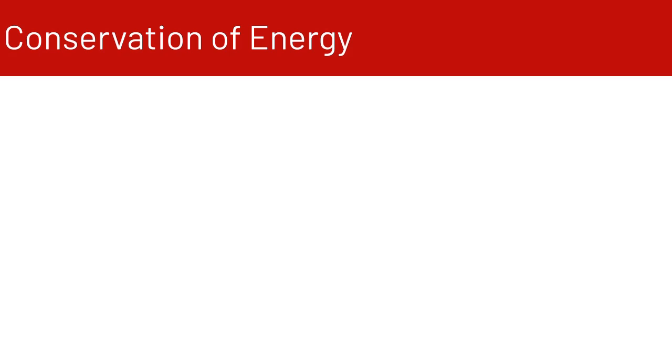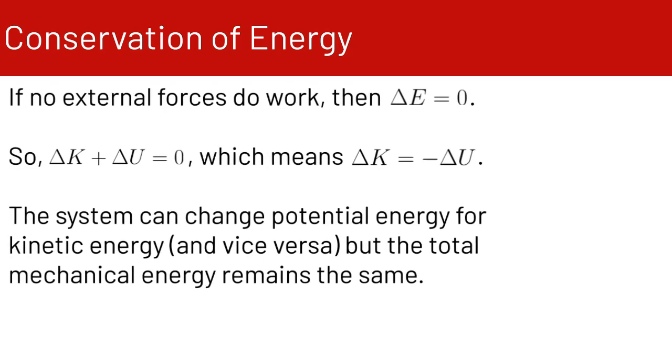So let's talk about the conservation of energy. If no external forces do work, then the change of energy, delta E, is equal to 0.